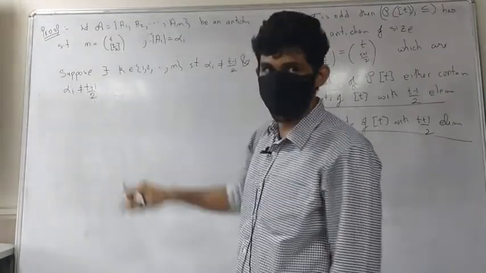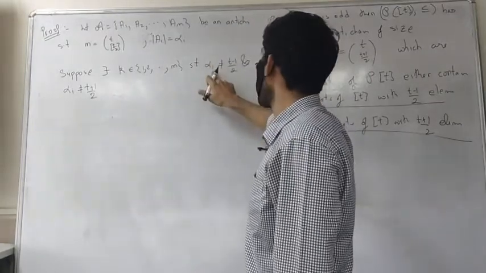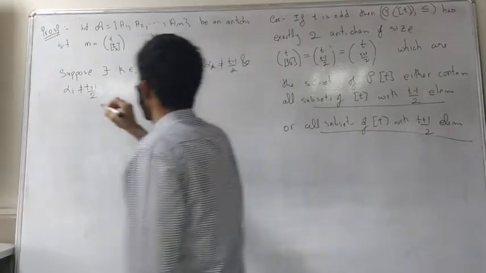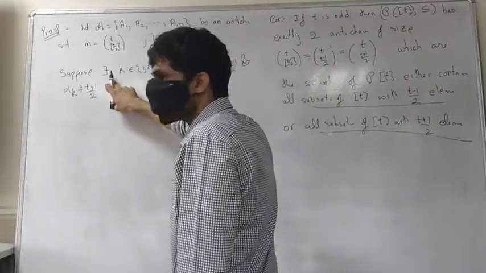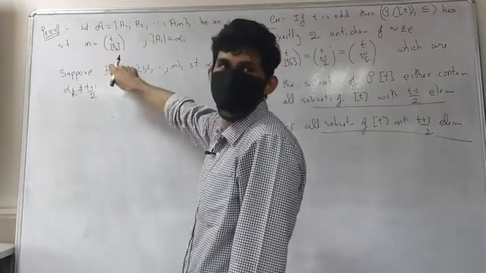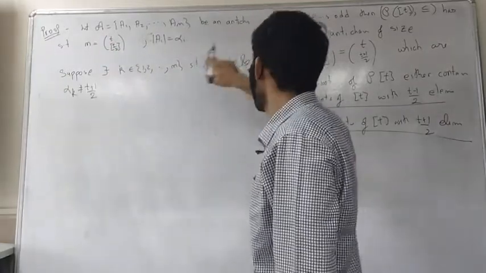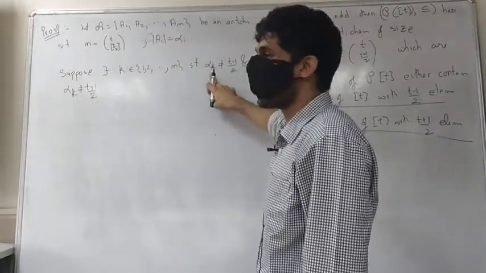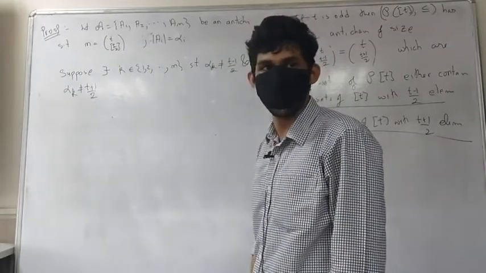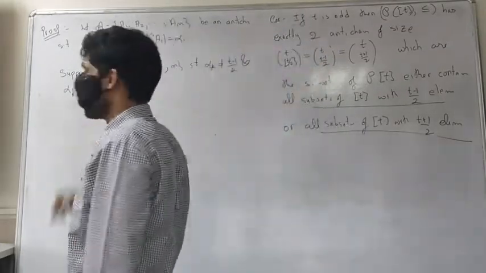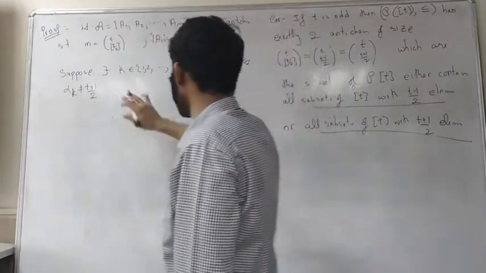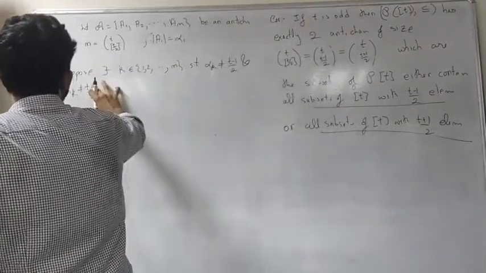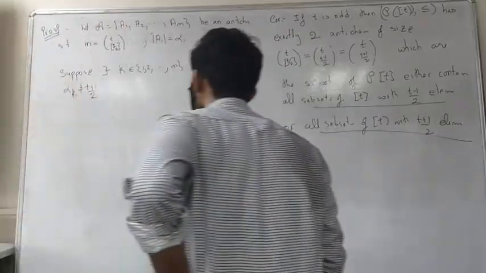This statement is false means that, see, this is there exists here, so there will be for every i, either alpha_i is equal to (t minus 1)/2 or alpha_i will be equal to (t plus 1)/2. That's the negation. So if I prove that this is false, if I get a contradiction, it means that I have proved my result.